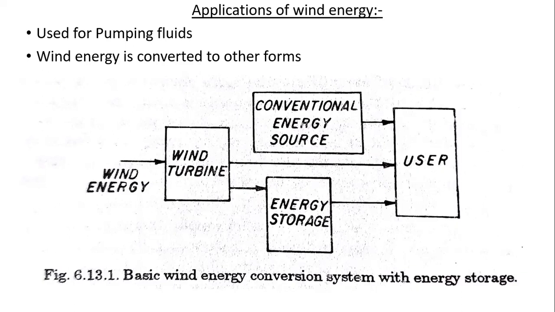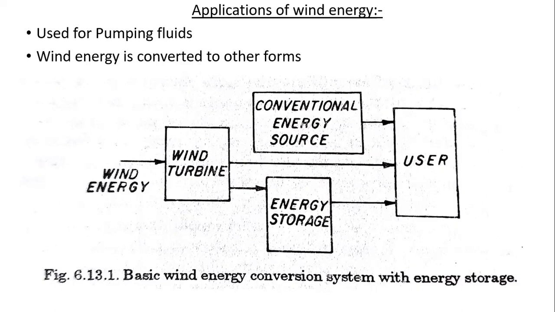If required, wind derived energy can be converted into other forms of energy also, and these can be stored through the use of compressed fluids, pumped hydro systems, water storage systems, batteries, hydrogen, flywheel or hot water. These are the various types of energy that can be extracted from the wind turbine and stored.